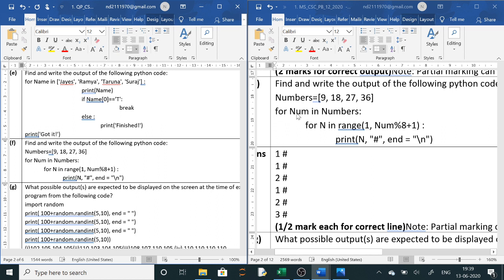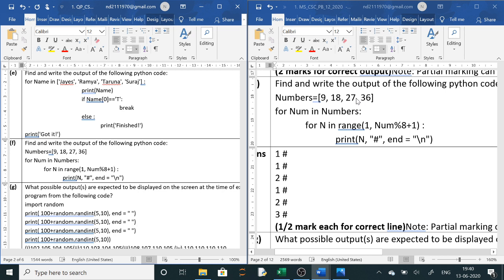It will take the second number, 18. So here 18 % 8: 8 twos are 16, remainder 2. So 2 plus 1 is 3, means up to 2. Till 2 it will execute. It will start from 1, so 1 hash it will print, and then 2 hash it will print. Then it will go up to 27.